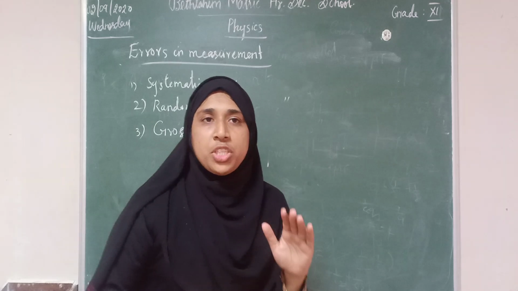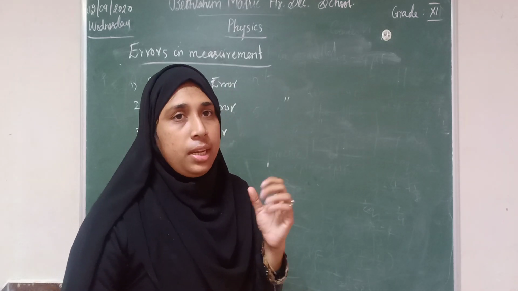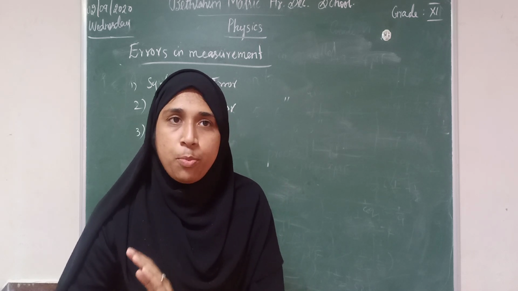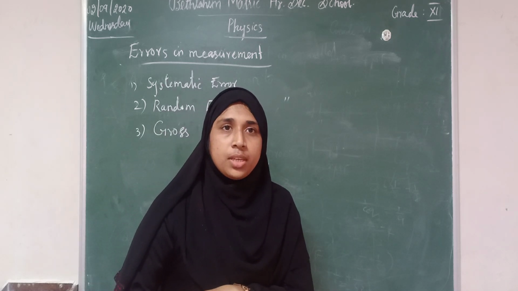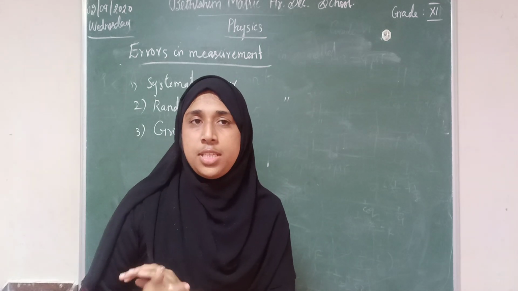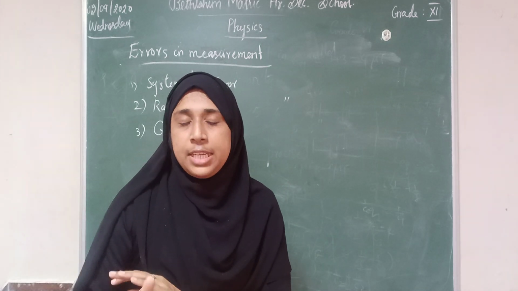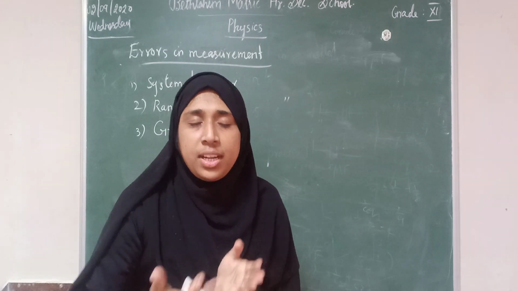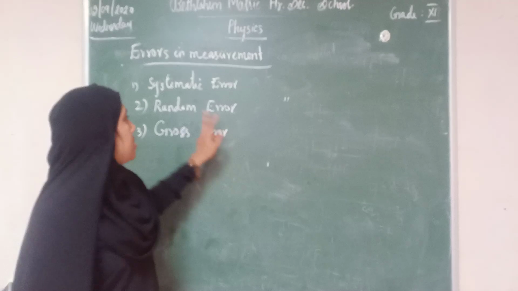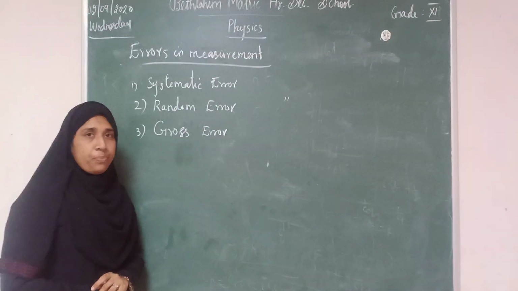Suppose when we are measuring the value of length, the first time we are getting 10.2 centimeter. Next we may get 10.23 centimeter, 10.25 centimeter, 10.26 centimeter. So different trials, different measurements when we are getting, that is known as systematic error.